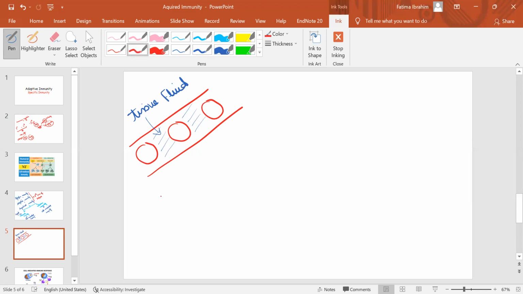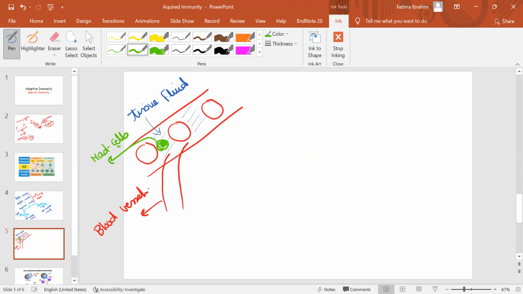Those tissue fluids were supplied by a blood vessel. So this is a blood vessel. The kind of cell that's found within the tissue fluid, originally after just being made within the bone marrow, are called the mast cells. I know that you managed to remember. Those are the mast cells.